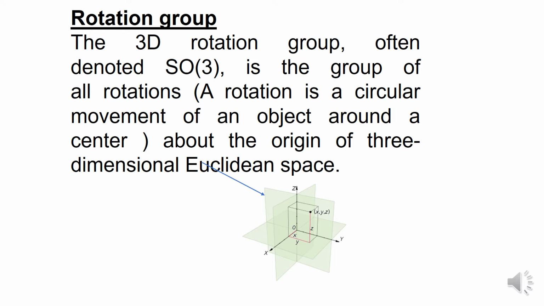This is the center of the three-dimensional Euclidean space. So about the center, if a rotation is given, the group of all such rotations is basically SO3.